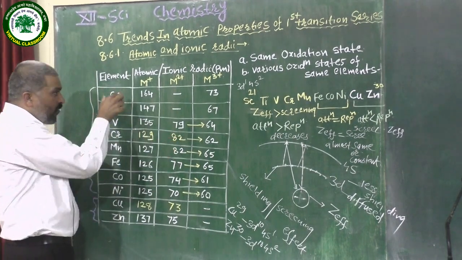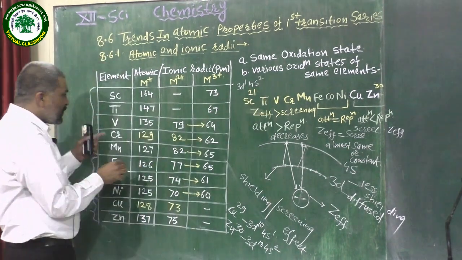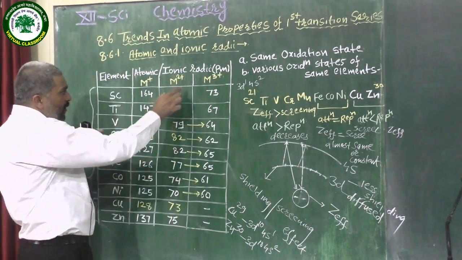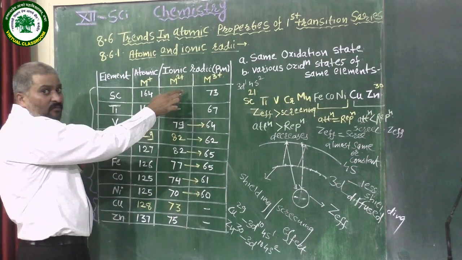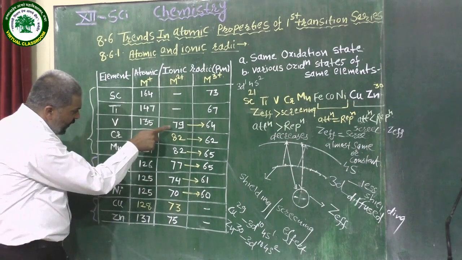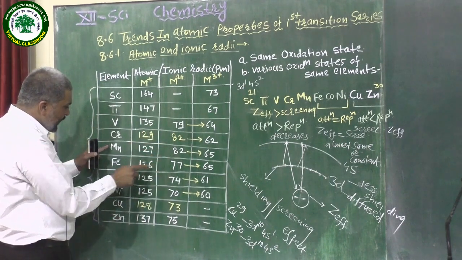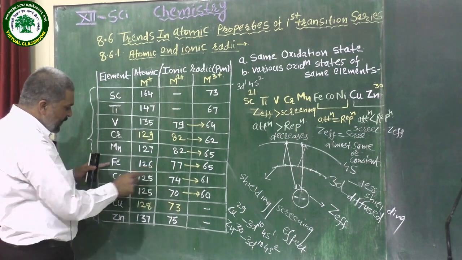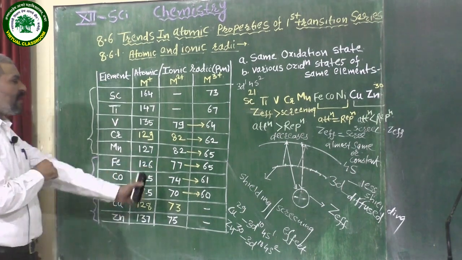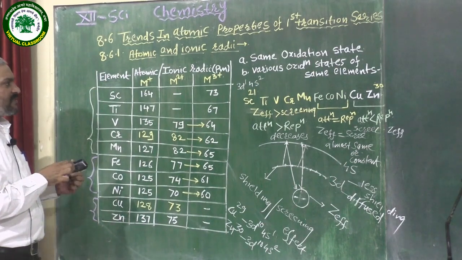Moving from left to right, the values of the M dipositive ions go on increasing. In manganese it becomes 82, in iron 77, cobalt 74. Means different elements having the same oxidation state.